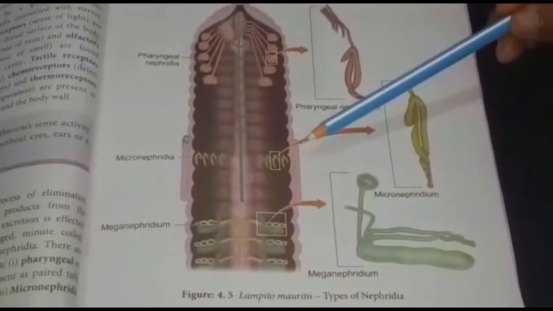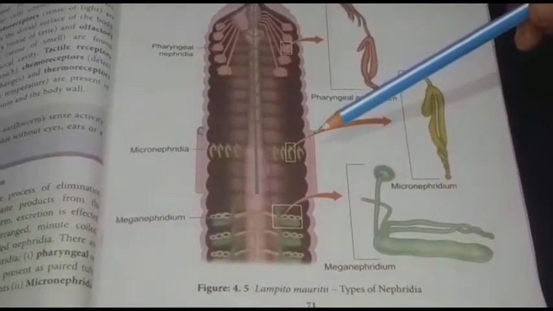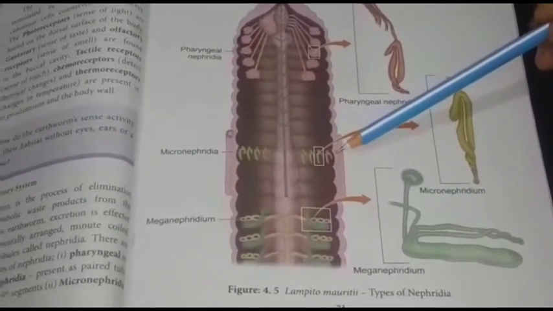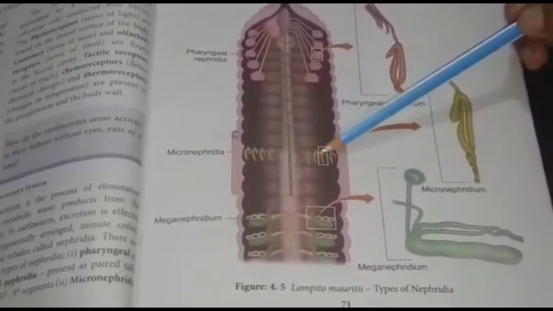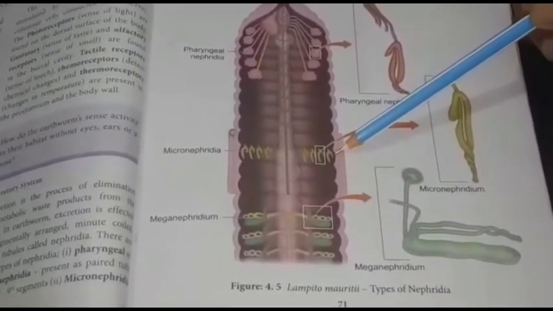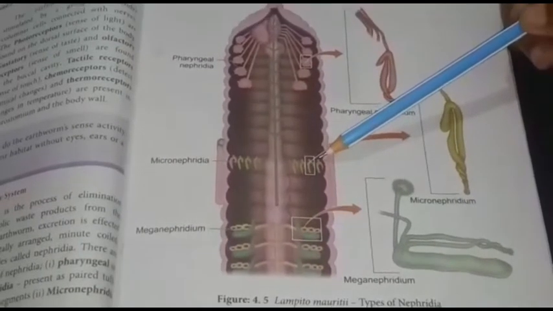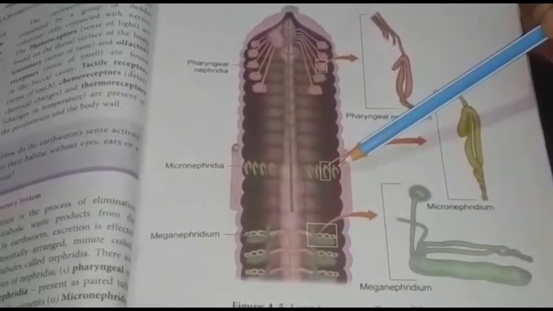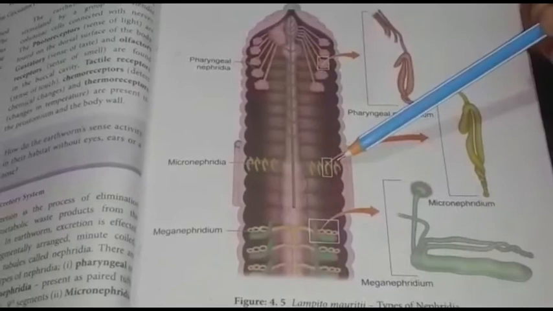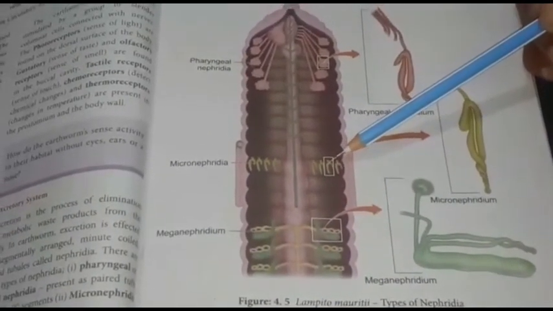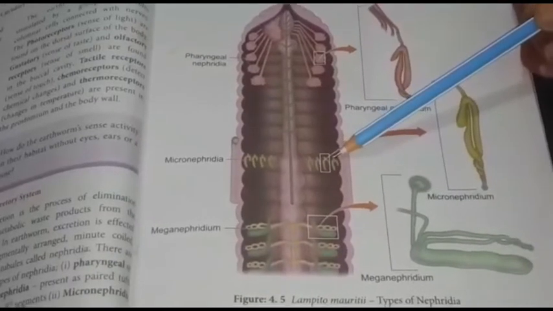The next type of nephridia is the micronephridia or integumentary nephridia. The name integumentary nephridia means integument, which is skin. They are attached in the skin region, so they are called integumentary nephridia.